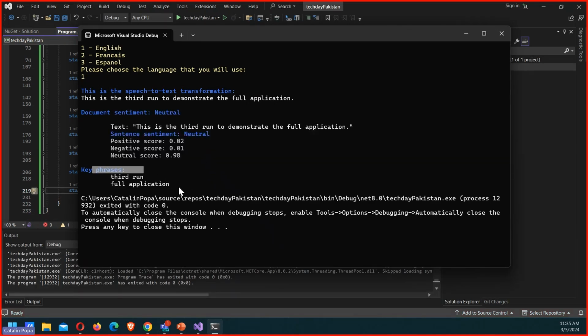And then, as you can see, now we have key phrases as well, in which the artificial intelligence is telling me, hey, you're speaking about some third run and some full application. The key phrases might not be that relevant because I only have one sentence here, but if you're speaking for a long time, it will give you a great summary from an entity perspective.